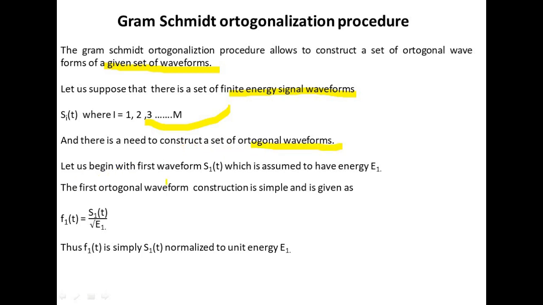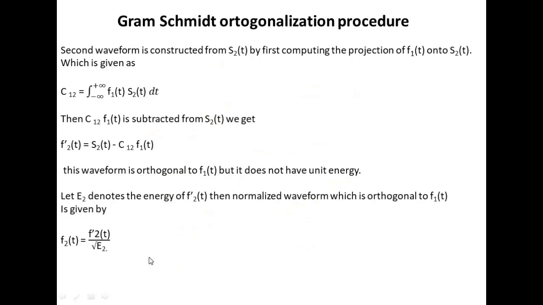Let us begin with the first waveform s1(t), which is assumed to have energy E1. The first orthogonal waveform construction is simple and very straightforward, given as f1(t) equals s1(t) divided by square root of E1. Thus f1(t) is simply s1(t) normalized to unit energy.